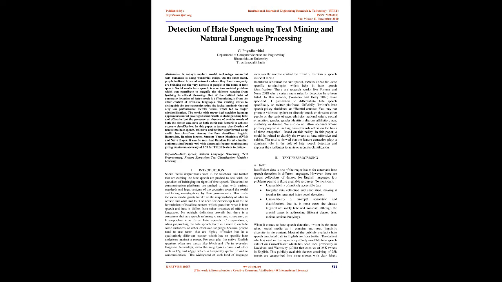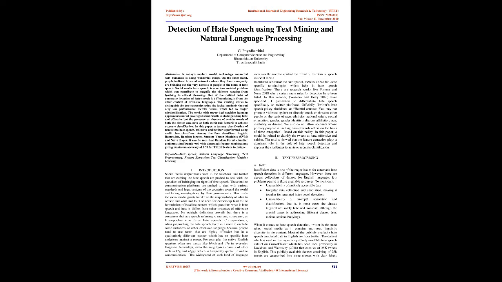Social media hate speech is a serious societal problem which can contribute to magnify the violence ranging from lynching to ethnic cleansing. One of the critical tasks of automatic detection of hate speech is differentiating it from the other context of offensive languages. The existing works to distinguish the two categories using the lexical methods showed very low performance metrics values, which led to major misclassification. The works with supervised machine learning approaches indeed gave significant results in distinguishing hate and offensive, but the presence or absence of certain words of both the classes can serve as both merit and demerit to achieve accurate classification.